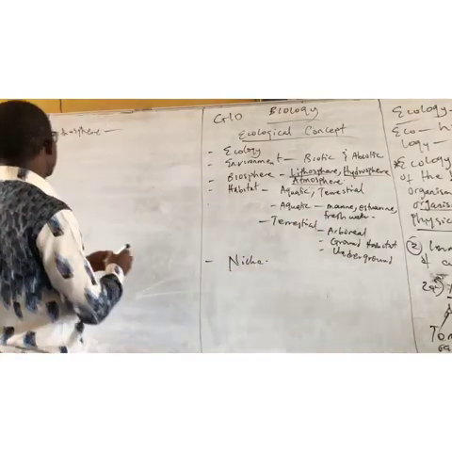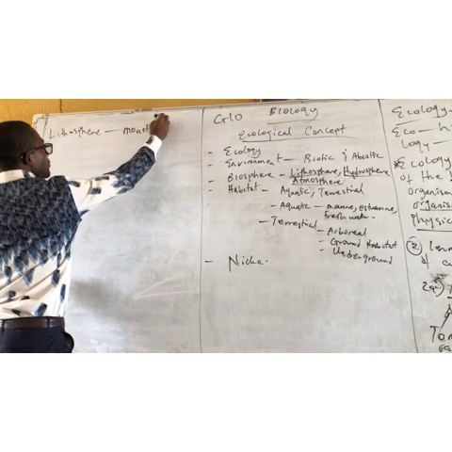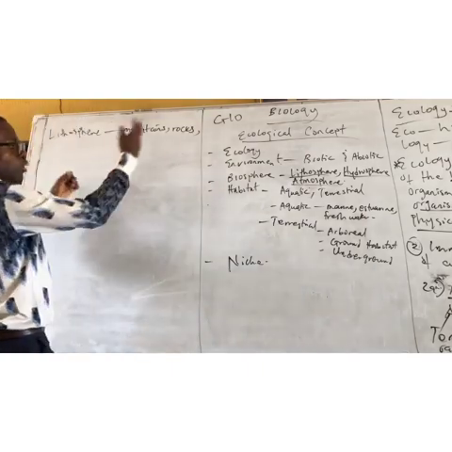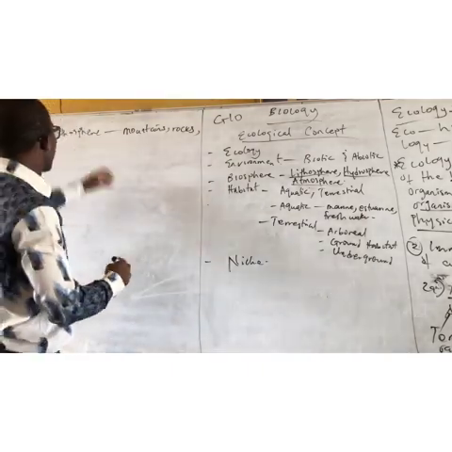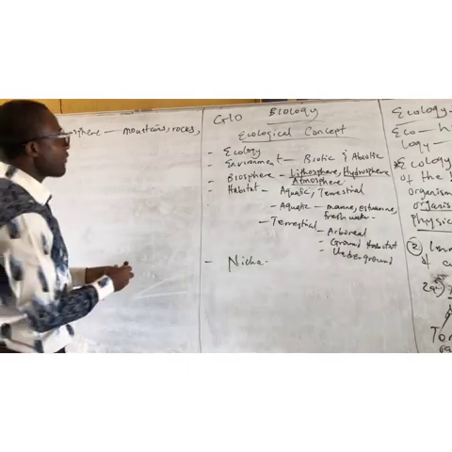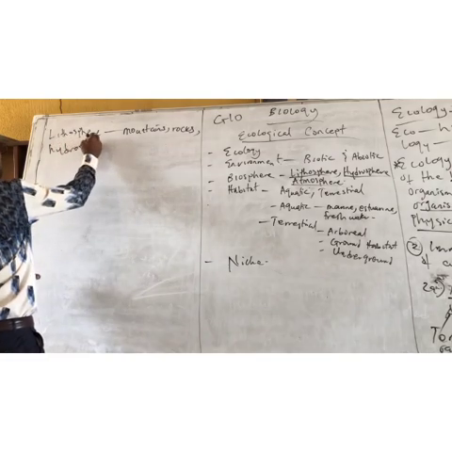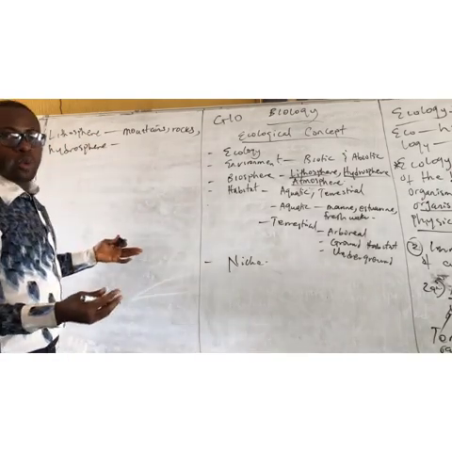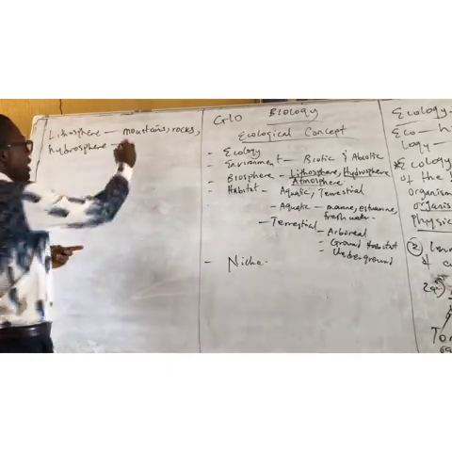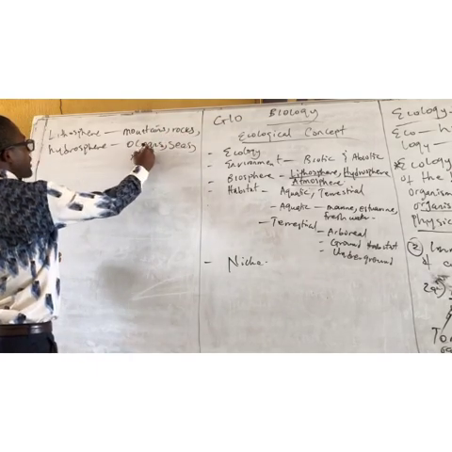We have the lithosphere. Lithosphere is made up of mountains, rocks, and so on and so forth. The part of the earth crust that is made up of rocks. We have hydrosphere. Hydrosphere has to do with what? Water. So the part of the earth that's made up of what? Water. We have oceans, we have seas, we have rivers.